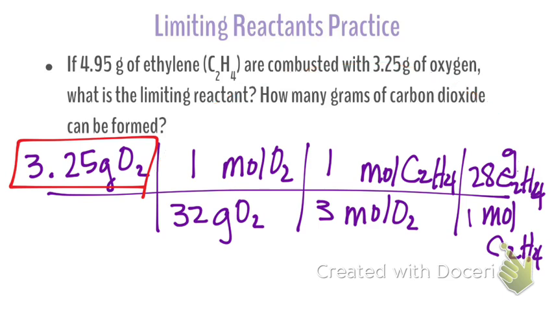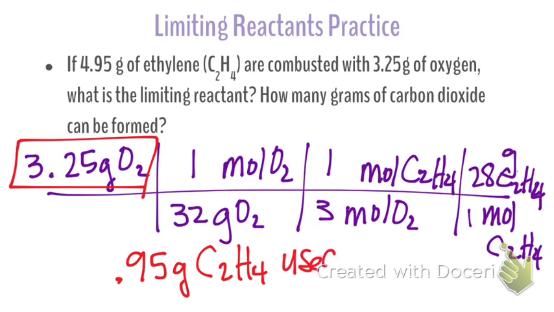We need to have, let's do the math, 3.25. What is it? 3.95. Y'all are too much for me. Yeah, stop. I got 0.95. That's what I got. Okay, I got 0.95 grams of C2H4 that was used. Where you at? 0.95 grams of C2H4 that was used.